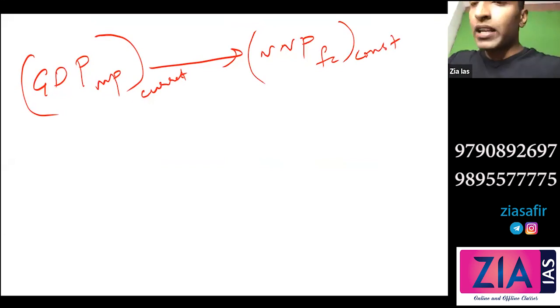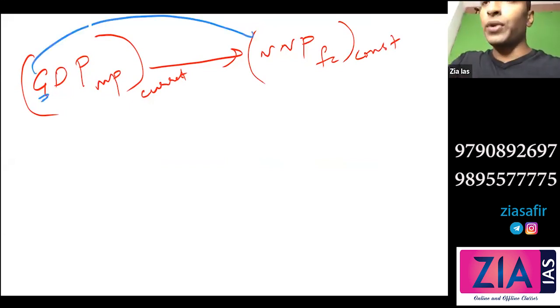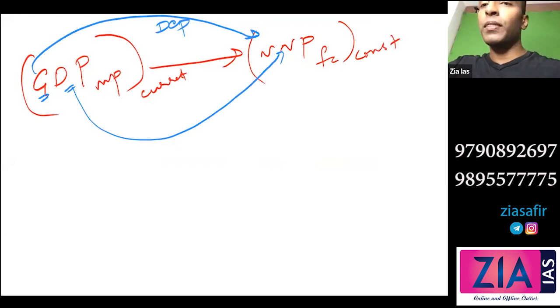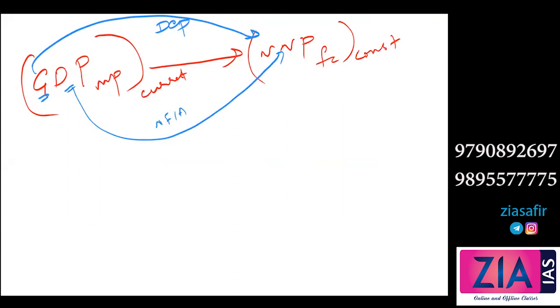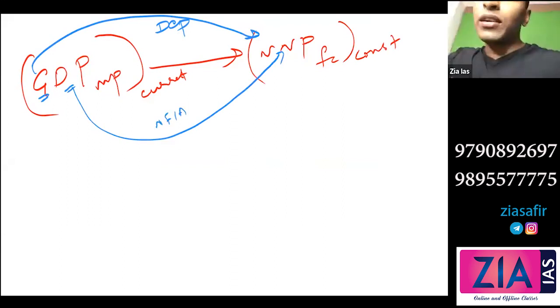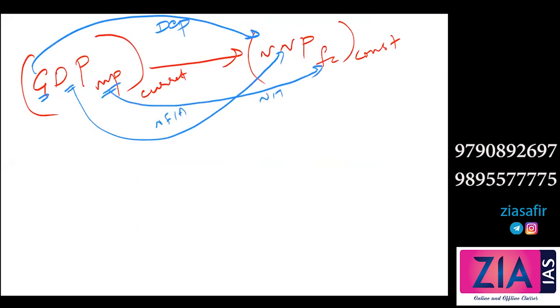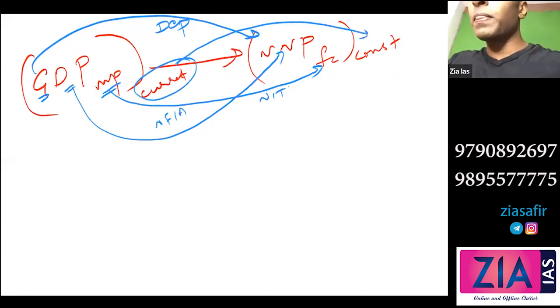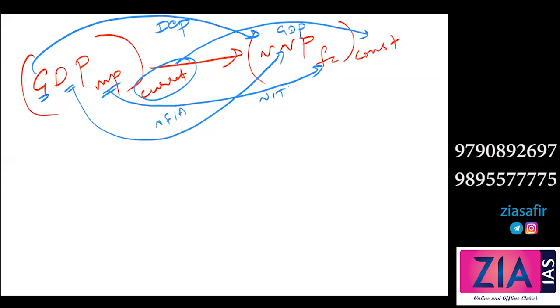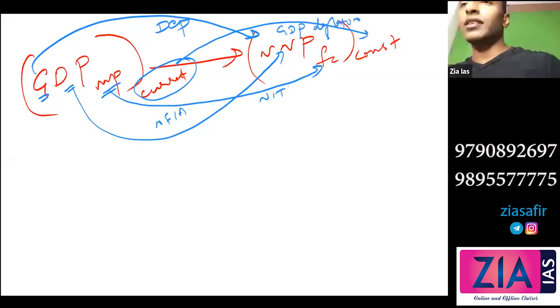Obviously, first letter I need to change G to N. What will you do? Gross to net: depreciation. Second letter, I need to change D to N. What will I do here? NFIA, right? Domestic to national: NFIA. Then I need to change market price to factor cost. What will I do here? Minus NIT, net indirect tax. Then current to constant. What will I do here? By deflator, the GDP deflator. So can I convert this in 4 steps? That's what I want to tell you.